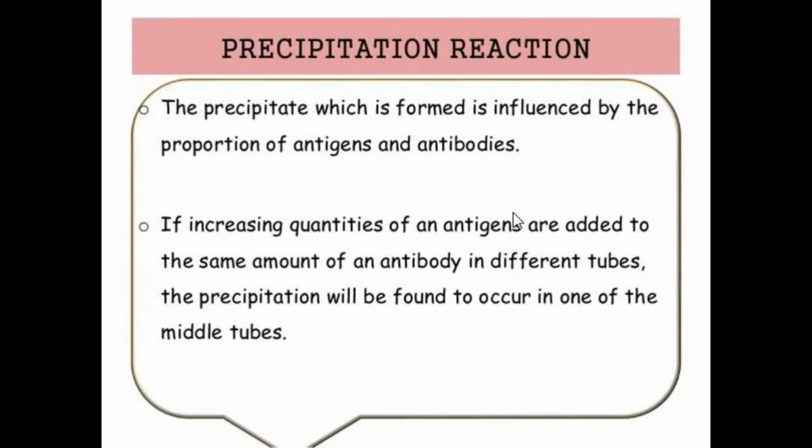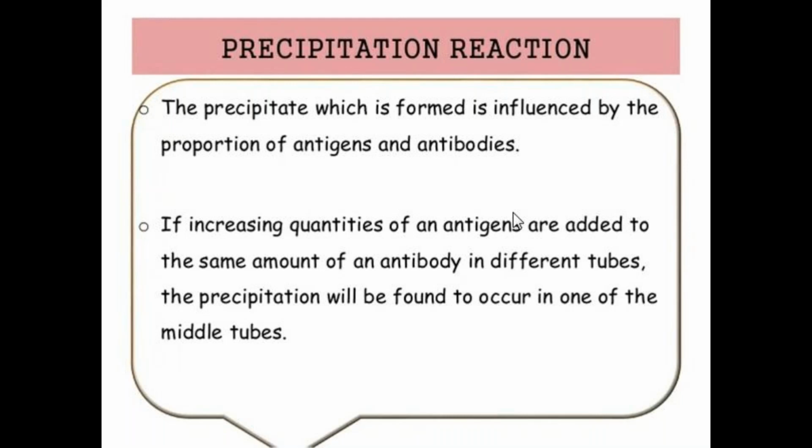For example, we take three tubes, and in all three tubes antiserum or antibody is added in the same quantity, and then we add the antigen in increasing quantities.